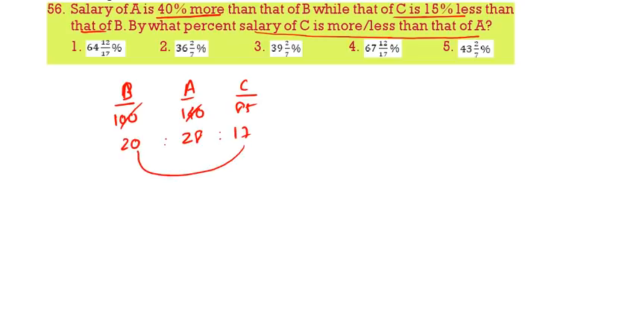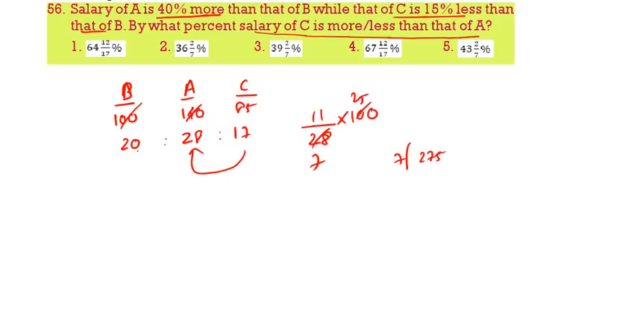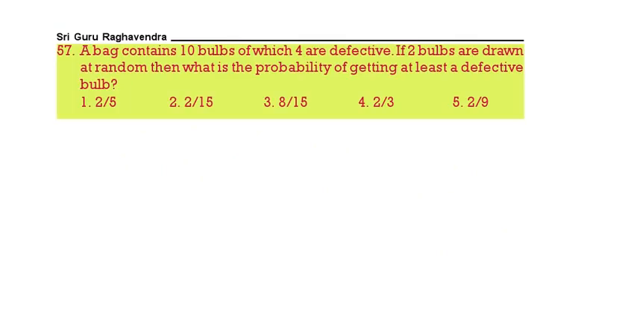17. See, 17 is how much less than 28? 17 is less than 28 by 11. From where it is less? 28 by 100. So 4 sevens, 4 25s. It is 275 by 7. 7 3s 21, 7 9 63. So the answer is 39 2 by 7. 39 2 by 7%. Next question.